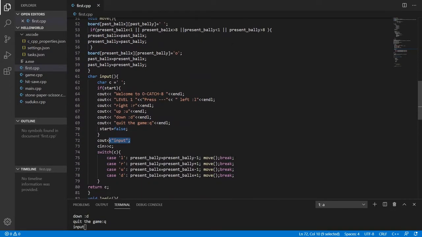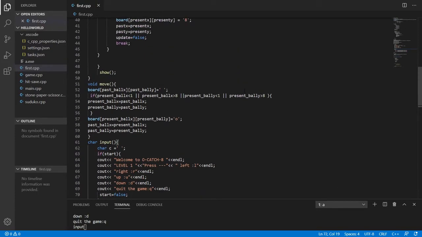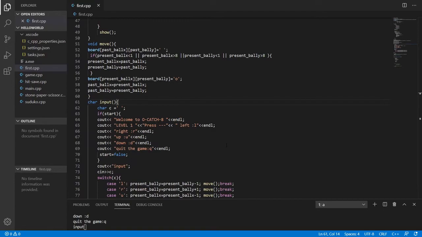Yeah, there is one more error which you can make, which is break. If you miss the break, it will execute all other functions. Like if I missed all these breaks, then it is going to first execute this, it will execute this also, and that would just mess your code and your logic. So just keep that in mind, and we are going into the move function. This endl is also an important part, because if you do not put this, all this would come into one single line, and that would just mess up the detail which you want to give to the user. So keep that in mind.